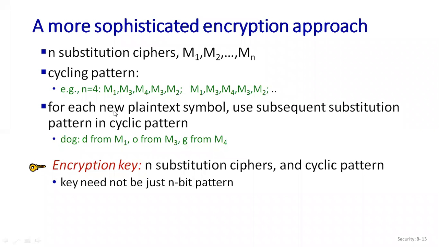This is just to know; there is nothing to remember here. You have to know how to use subsequent substitution patterns in a cyclic way. Suppose M1, M2, M3, M4 are written. Next, the pattern can be M2, M3, M4, M5, so the last one connects again with the first one. That is like your substitution patterns.